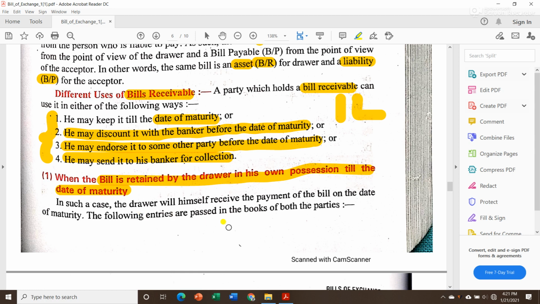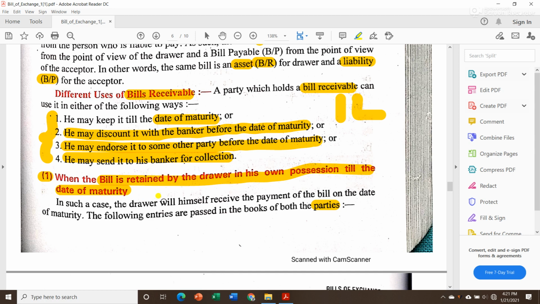So in bill of exchange, we will pass journal entries in the books of the parties related with the transactions. In this chapter we will pass journal entries in the books of the related parties. Now since in this first use only 2 parties are involved.